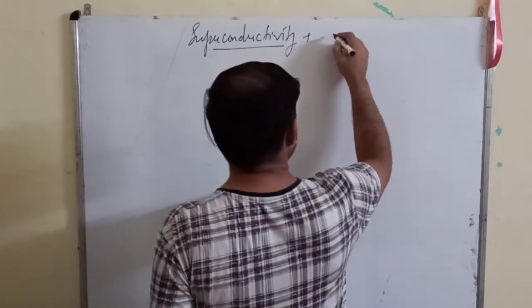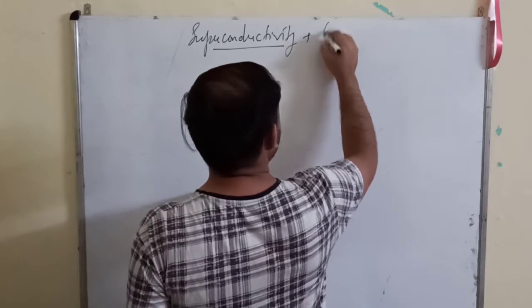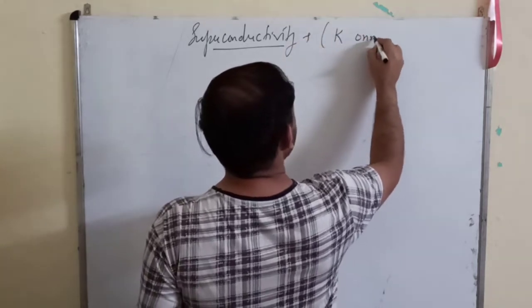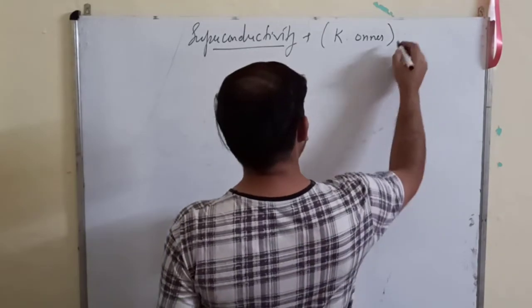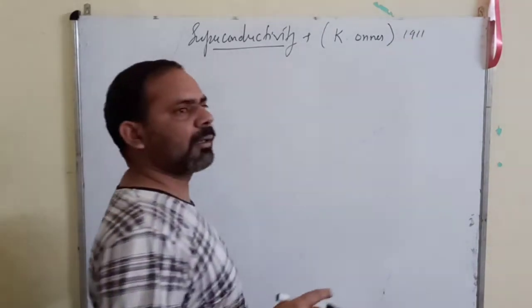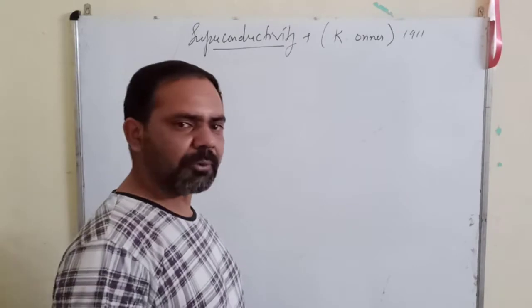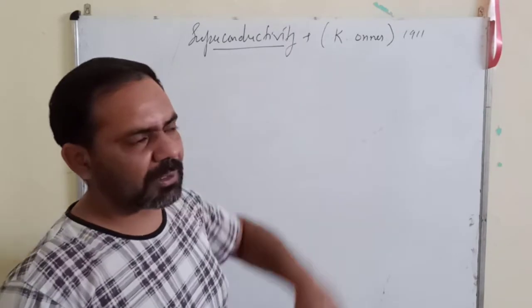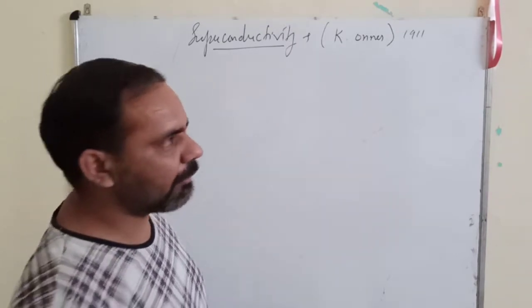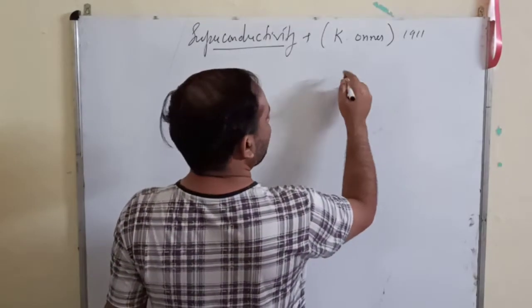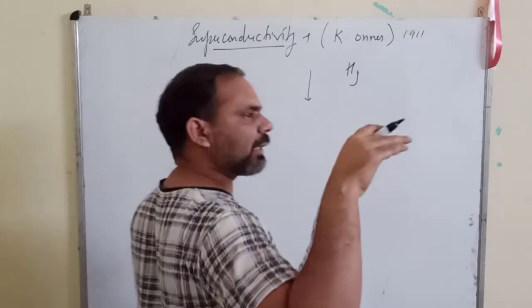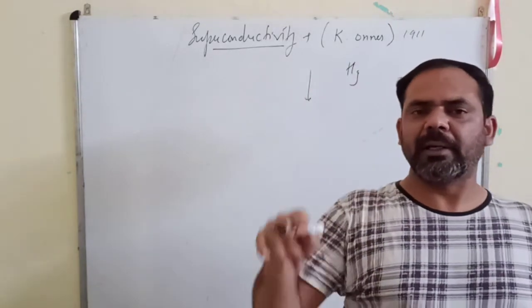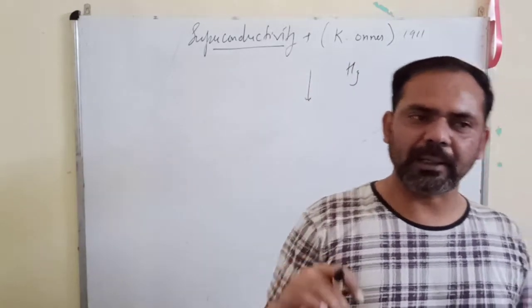It was first observed by Kamerlingh Onnes in 1911. He observed that for mercury, Hg, when the temperature is decreased, its resistance also decreases.